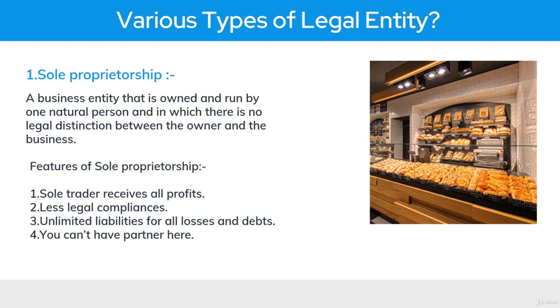And the third, which is a downside for sole proprietorship, is unlimited liabilities, which means that whatever loan, debt, or losses happen to the business, you are the one who has to bear those losses. And you can also put your personal asset at risk if something goes wrong with this business. And you also can't have a partner in the sole proprietorship. If you really want to have a partner with you, for that we have partnership firm.